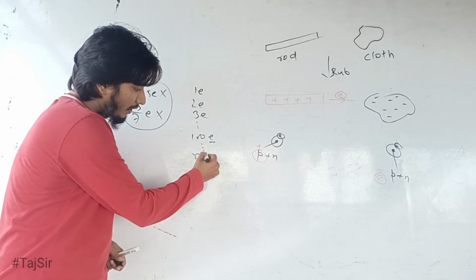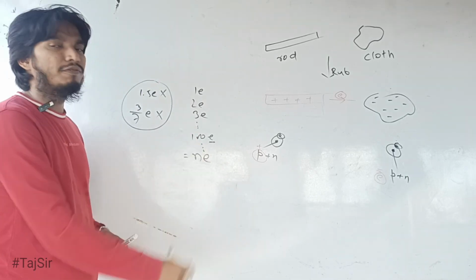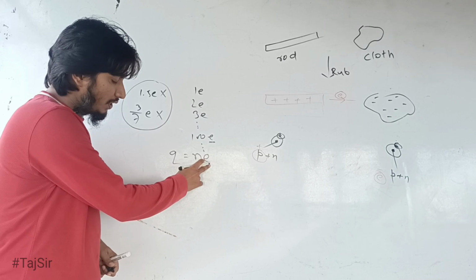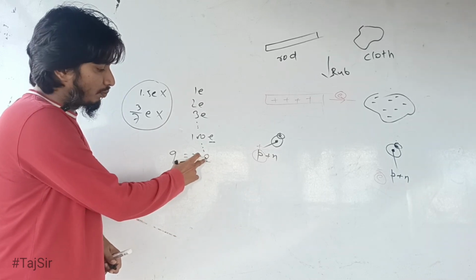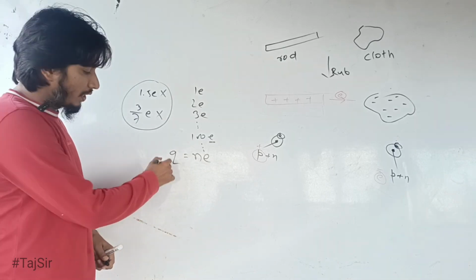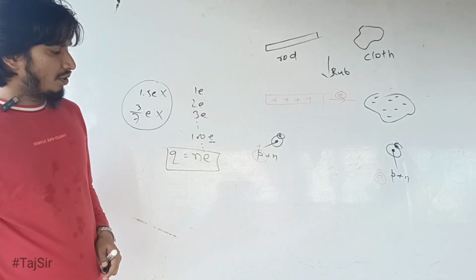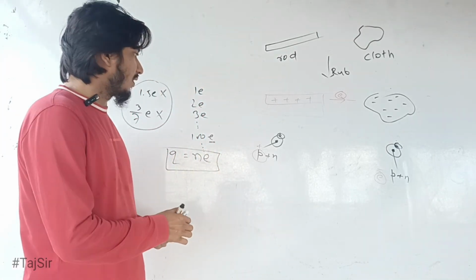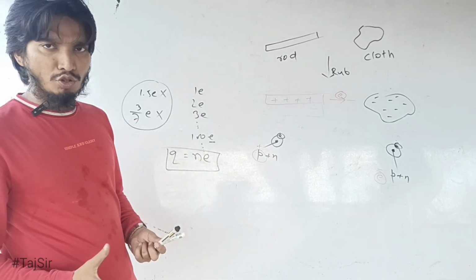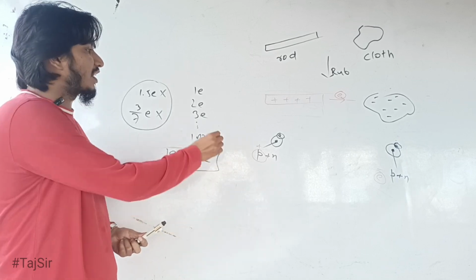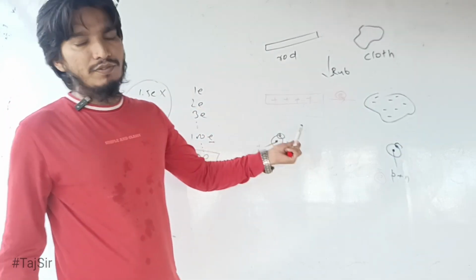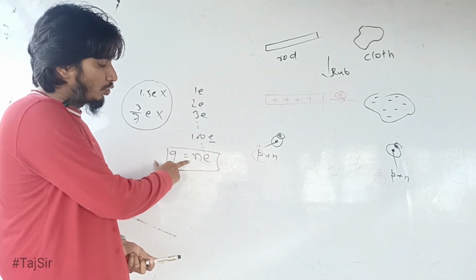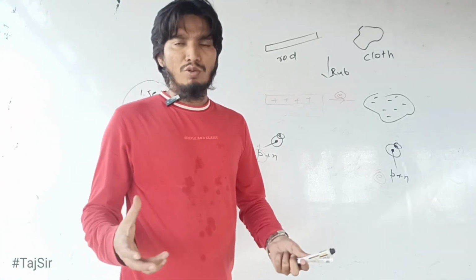So we write it like N E, and we say if there is a charge Q on an object, then it must be N times E, that is an integral multiple of the basic charge E. And this is the reason: because we cannot divide electrons further, we cannot make this charge E any smaller, so we cannot transfer any fraction of E, and whenever there is a transfer of electrons, that must be an integral multiple, and we have the expression Q equal to N E, and we say charge is quantized.